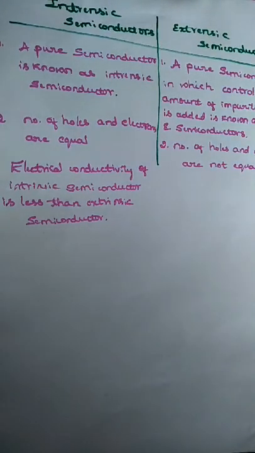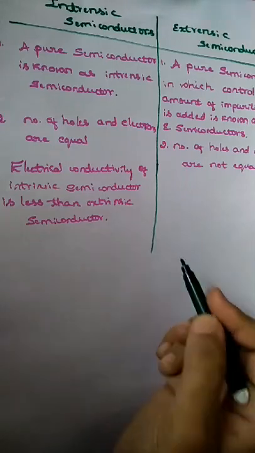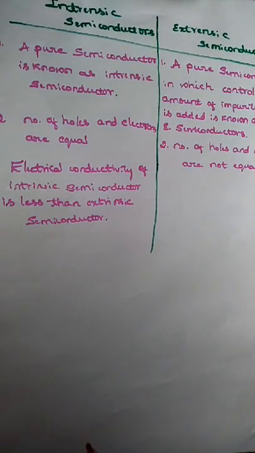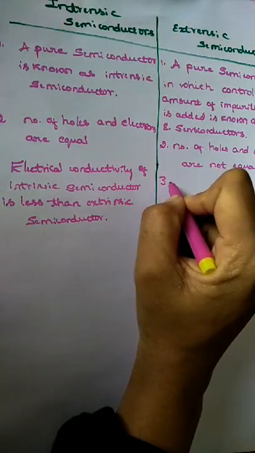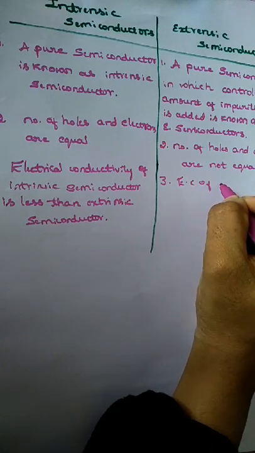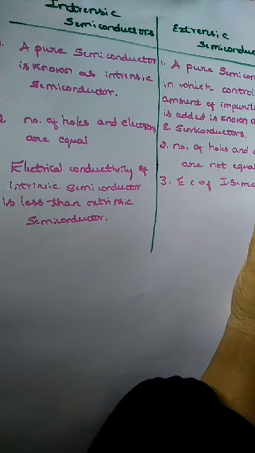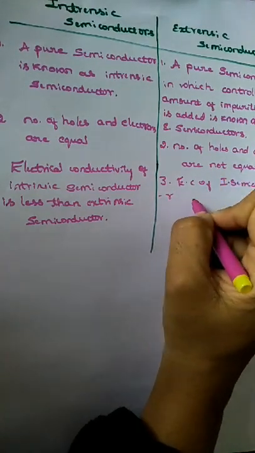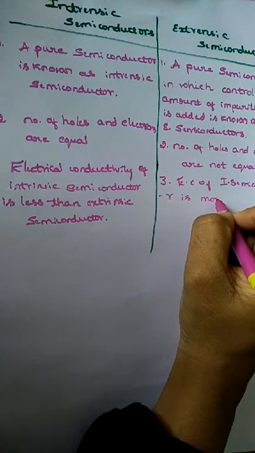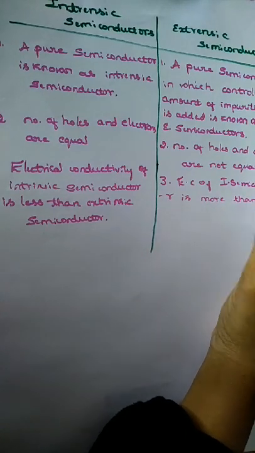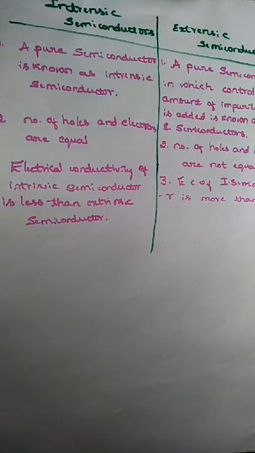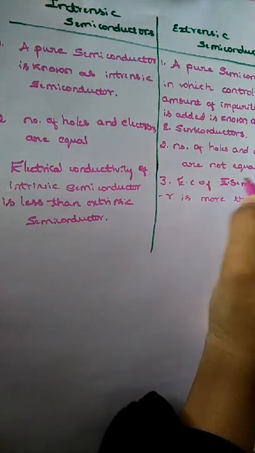So the next difference is here. The electrical conductivity of extrinsic semiconductor is more than intrinsic semiconductor. So here, the electrical conductivity of intrinsic semiconductor is less than extrinsic.